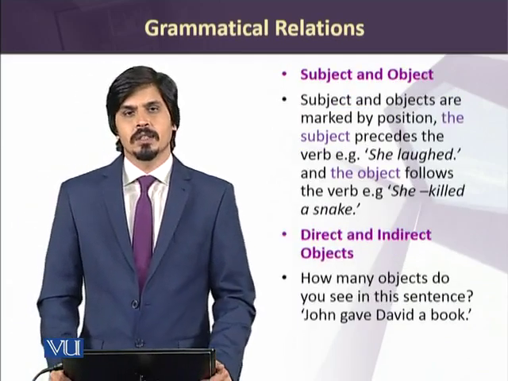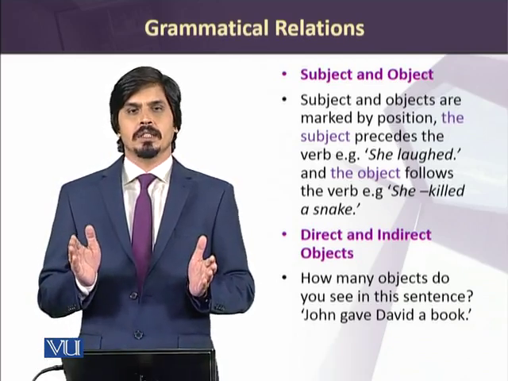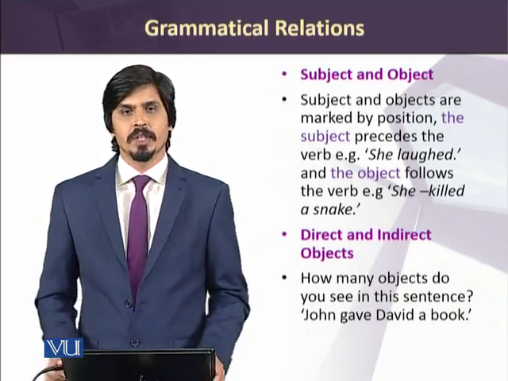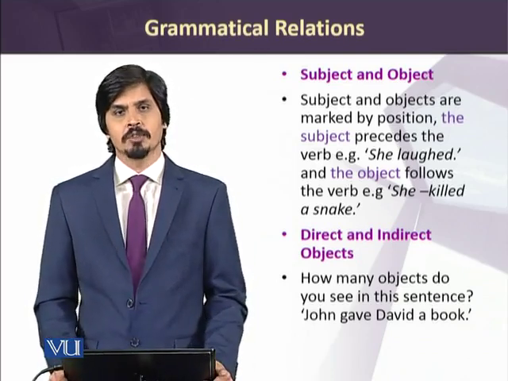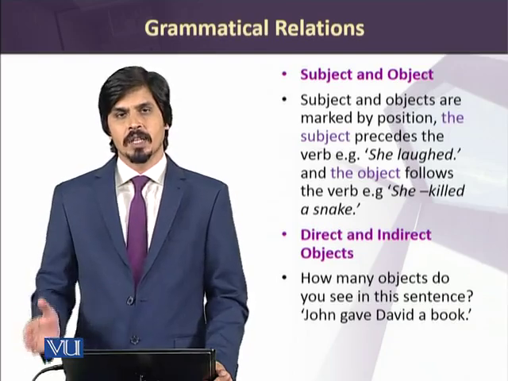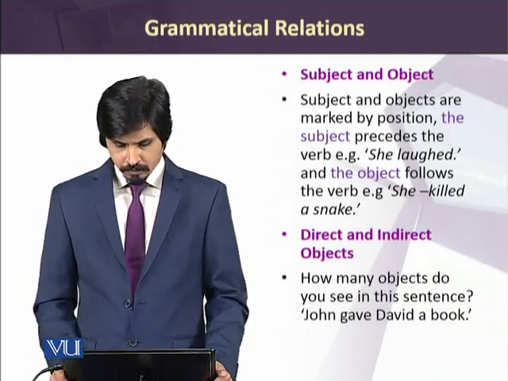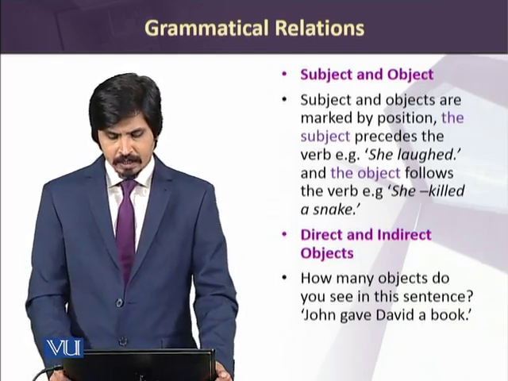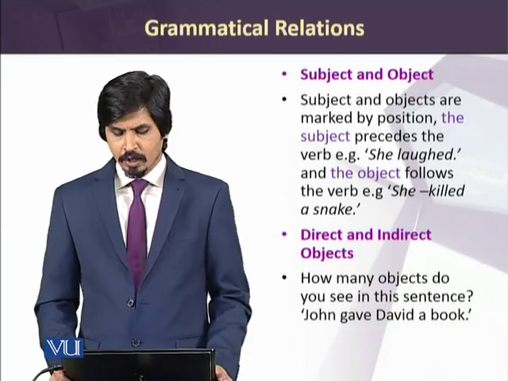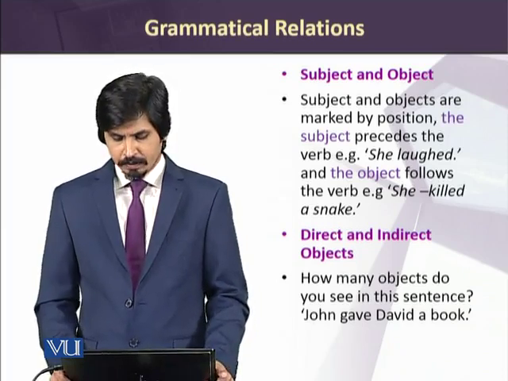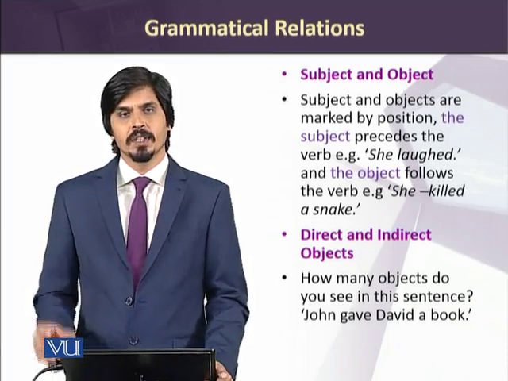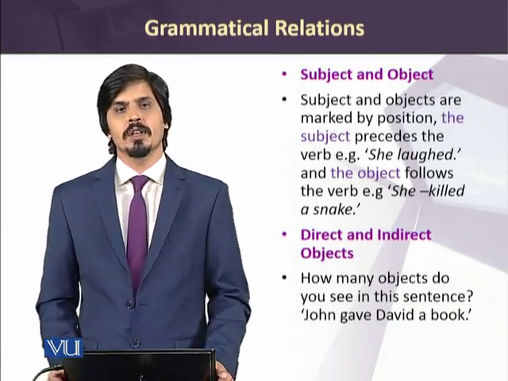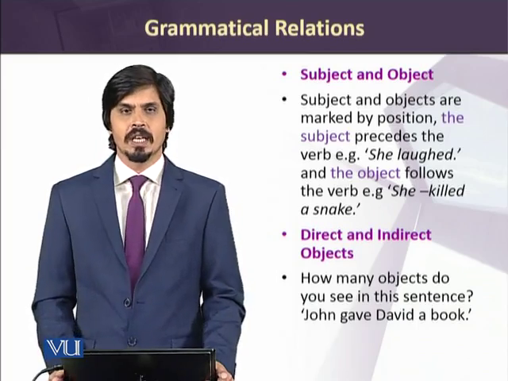Subject and object are usually identified by the order of words in a sentence. Subject is something which precedes a verb, whereas object is something which comes after a verb. In the examples in front of you, she laughed, and the object follows the verb. She killed a snake. A snake can be seen as an object, whereas in the first example, she laughed, she can be seen as the subject.